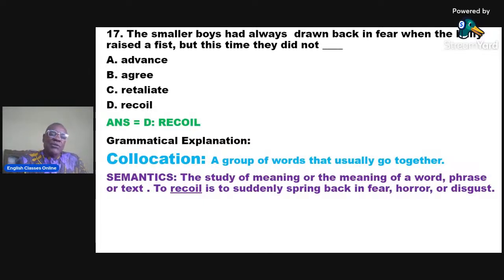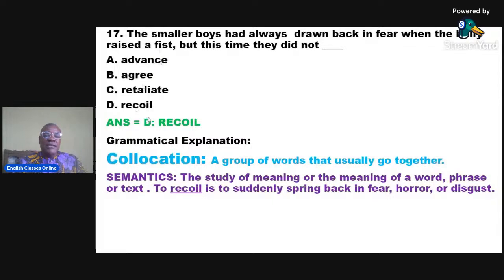When we look at the various words, advance here is not appropriate. The smaller boys had always drawn back in fear when the bully raised the fist. But this time they did not dash. The word but suggests something opposite, but then you have the negation here, and that actually forecloses the choice of advance.